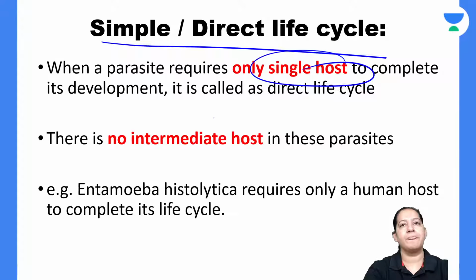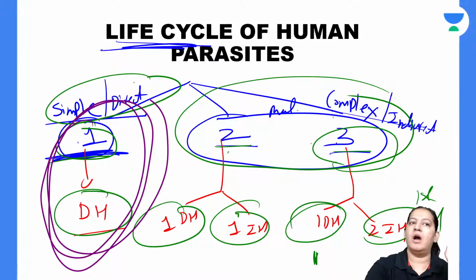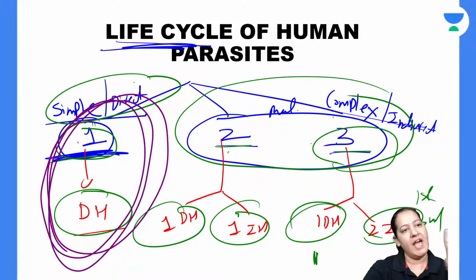Only one host. There is always only one host. So you have to learn the names of the parasites which come in your exam, which have only one host. इनके नाम याद करो. Learn the names. I will give you a mnemonic. Learn the list. They have only one host. The list should be at the tip of your tongue.